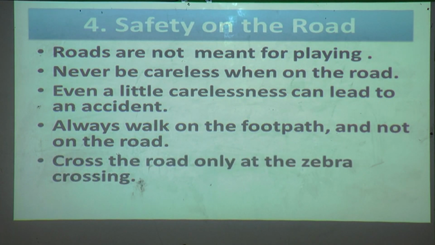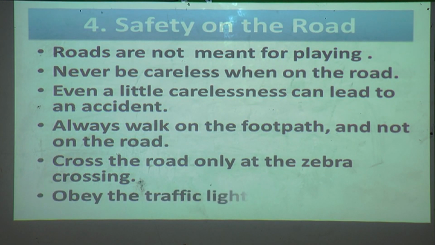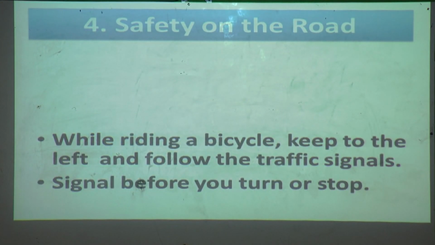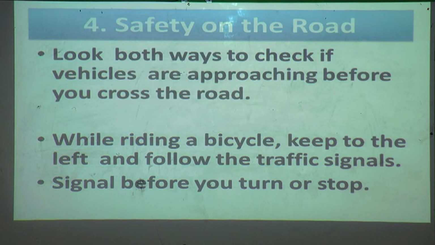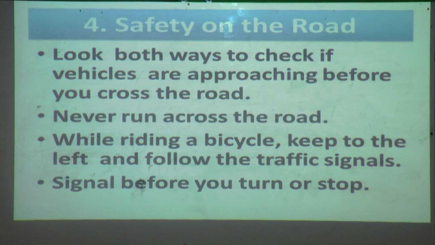And cross the road only at the zebra crossing, and you have to obey the traffic light signals. While riding a bicycle, keep to the left, follow the traffic signals, and signal before you turn or stop. And one more thing is to look both ways to check if vehicles are approaching before you cross the road. And never run across the road. These all rules you have to follow on the road for your safety.